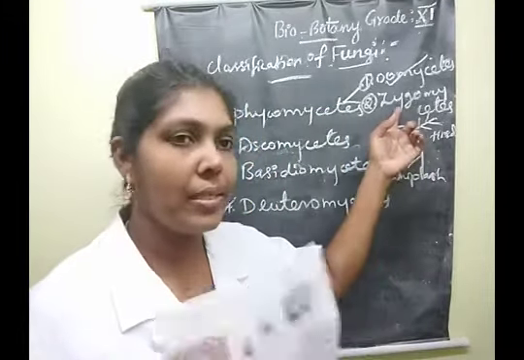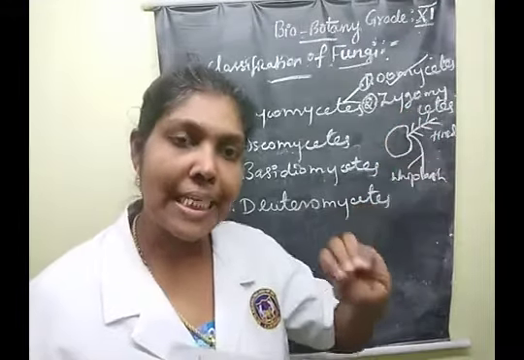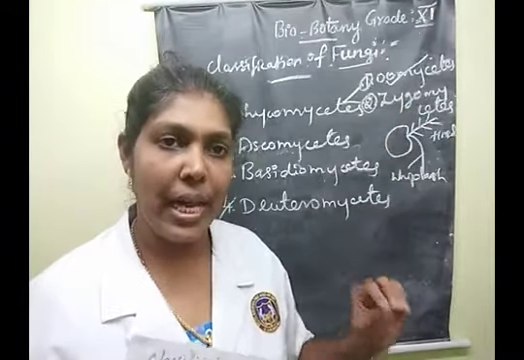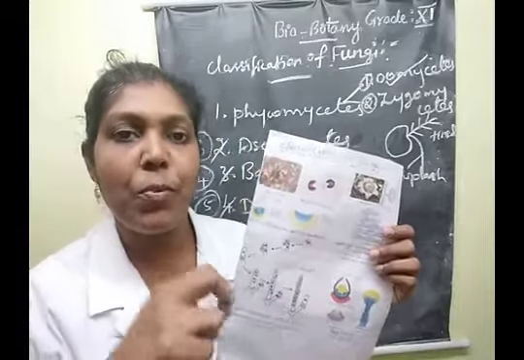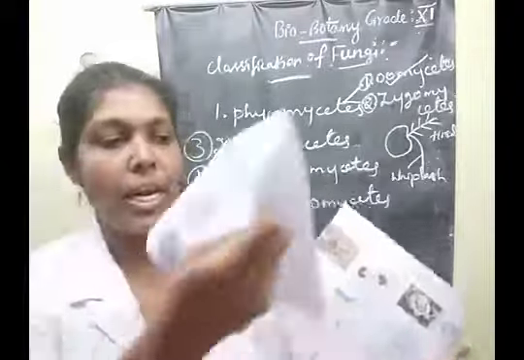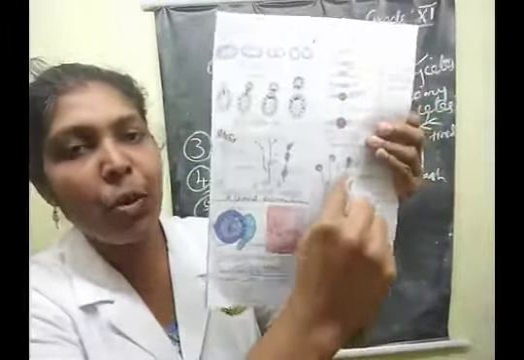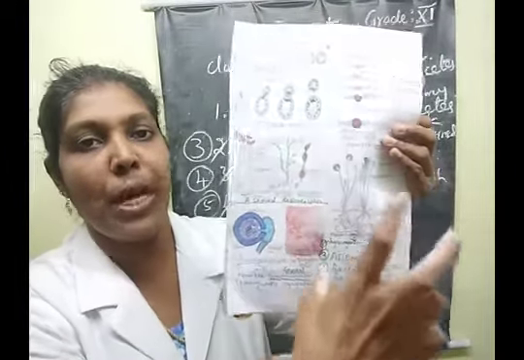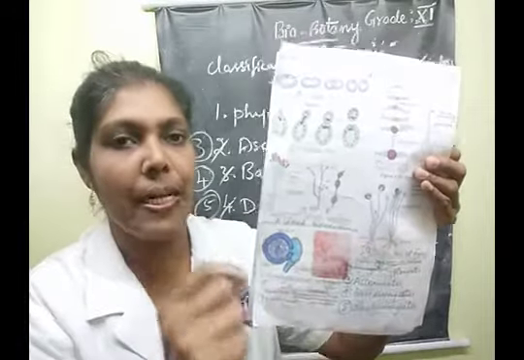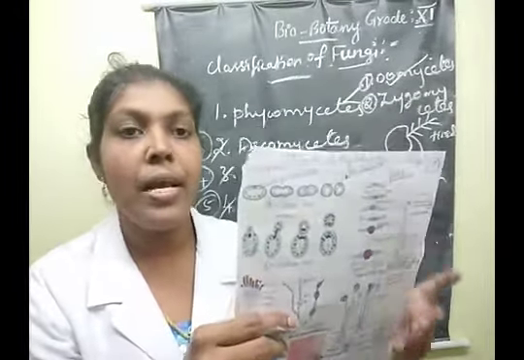The next salient feature of the Zygomycetes class is asexual reproduction, in which they produce spores, with sporangiospores present. This is the Rhizopus species. Here the spores are produced in the sporangium. Clear? The spores are produced in sporangia; that is how asexual reproduction takes place. Clear, children? The next one is sexual reproduction.